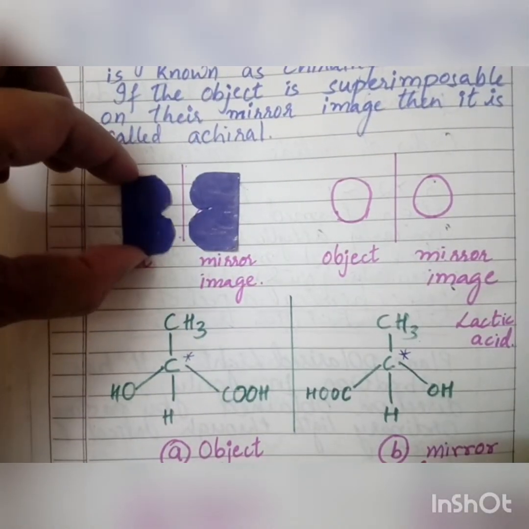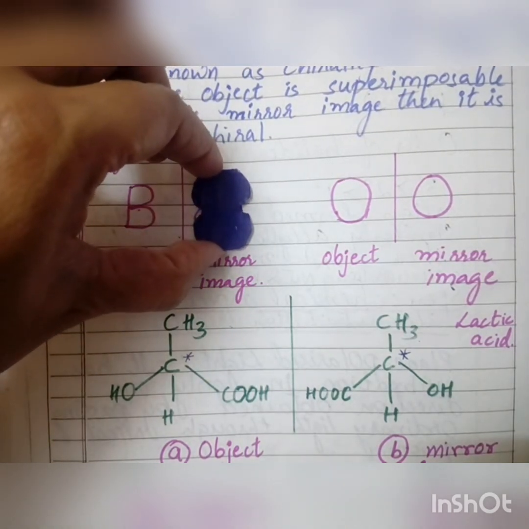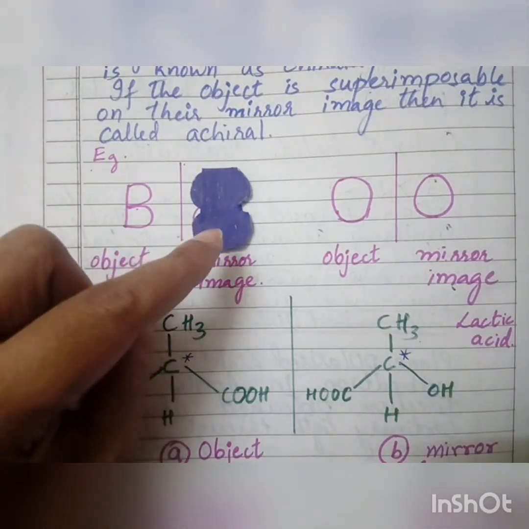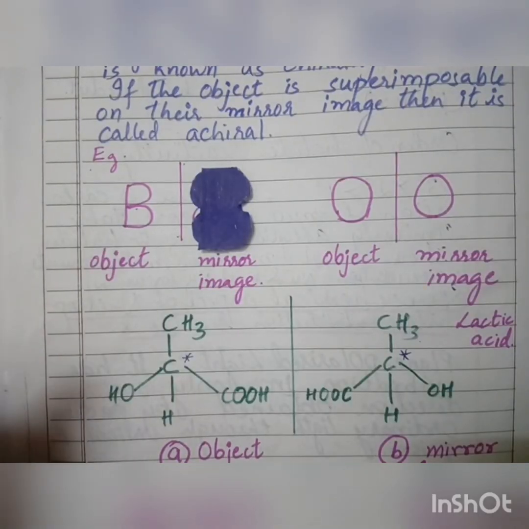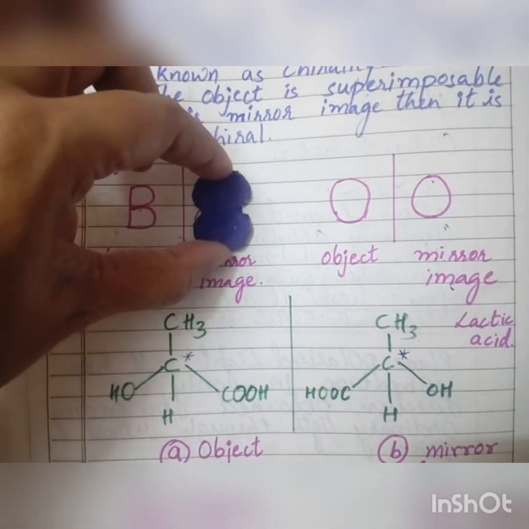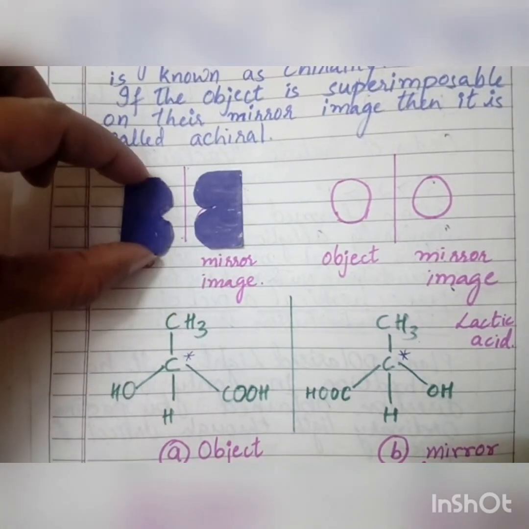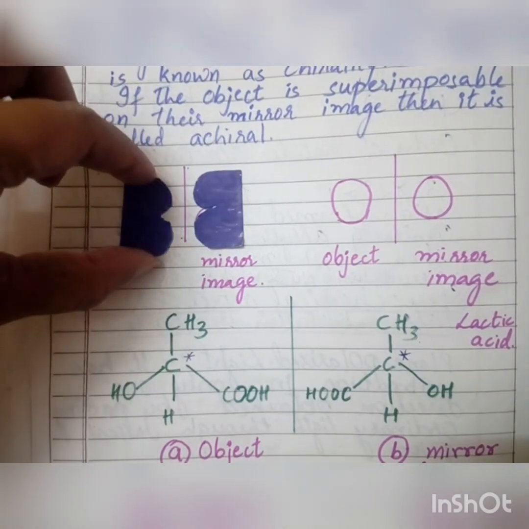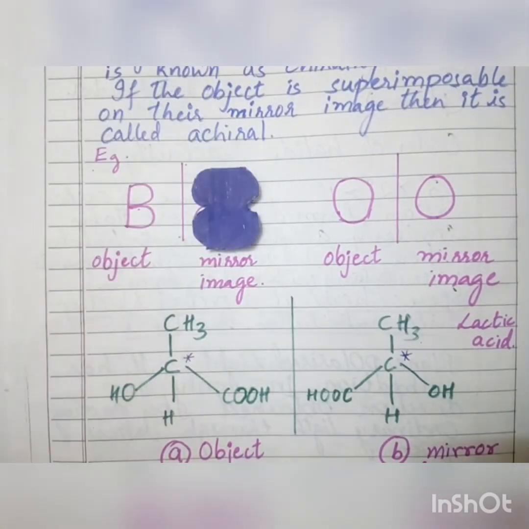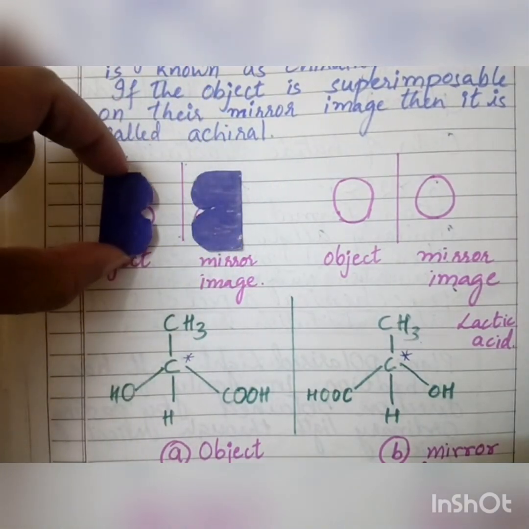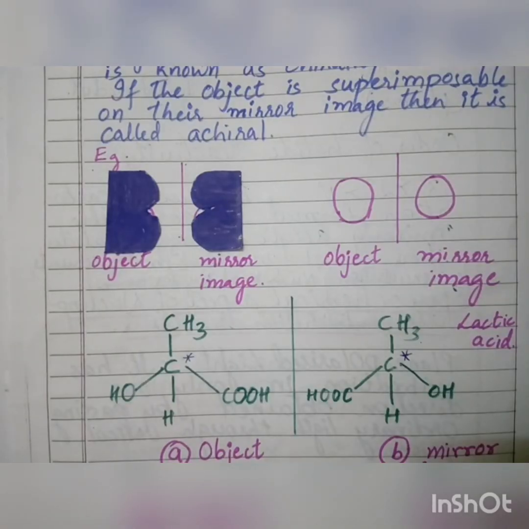ನಾ ಈ ಬಿ ತಗೊಂಡು ಈ ಬಿ ಮೇಲೆ ಇಟ್ಟೆ, ಅವಾಗ ಏನಾಯ್ತು? ಈ ಸೈಡ್ ಬಿ ಈ ತರ ಇದೆ, ಈ ಸೈಡ್ ಬಿ ಇರೋದು ಈ ತರ ಇದೆ. ಸೊ ಇದು ಕೋಯಿನ್ಸೈಡ್ ಆಗ್ತಾ ಇಲ್ಲ. So therefore if it is non-superimposable, mirror image ಅಂತ ಹೇಳ್ತೀವಿ. So this is the object, this is the mirror image, this is non-superimposable over it. If you have like this, then we call it as the non-superimposable mirror image.